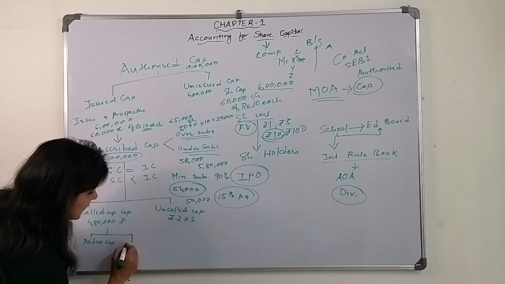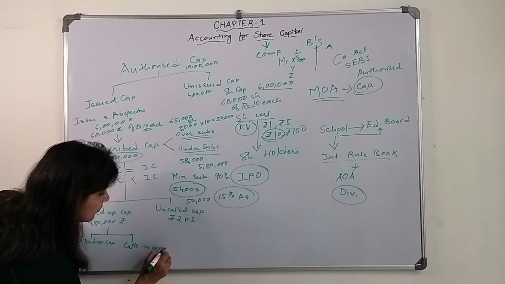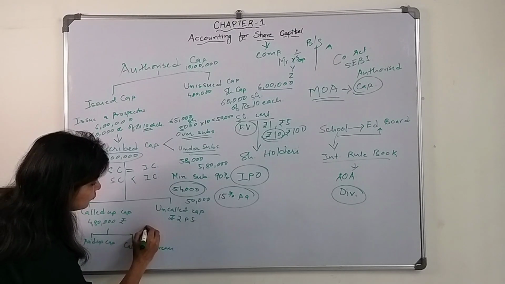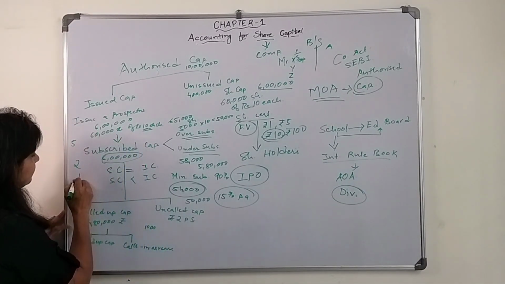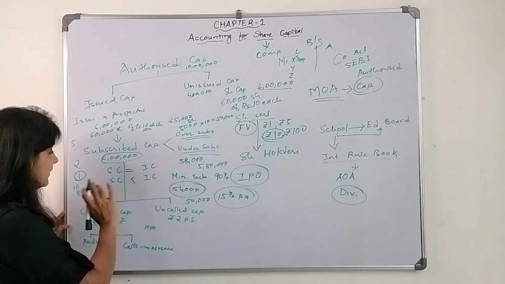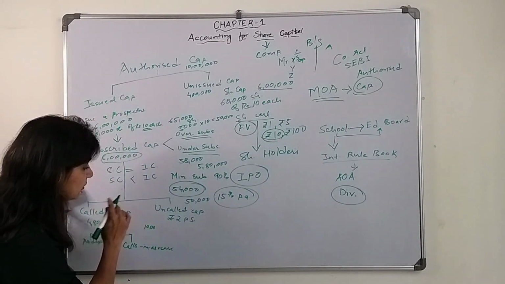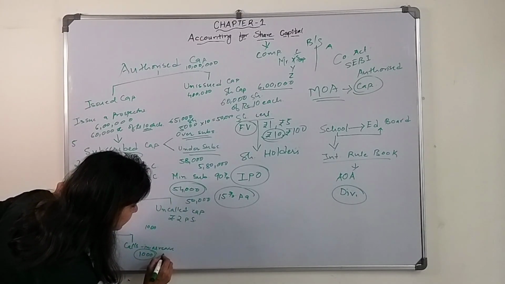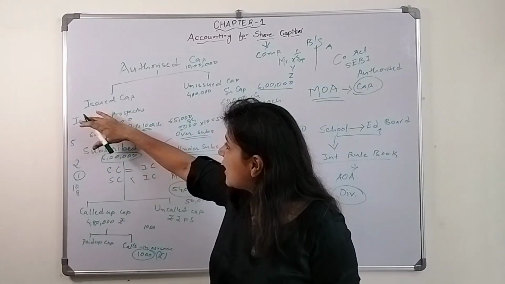That is known as calls in arrears. Let's say there is a person holding 1000 shares and he has not paid a particular installment. So 1000 into 1, that is 1000 rupees, is calls in arrears. So this is how it is.